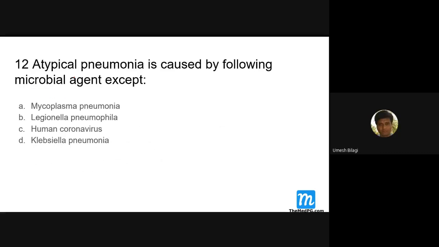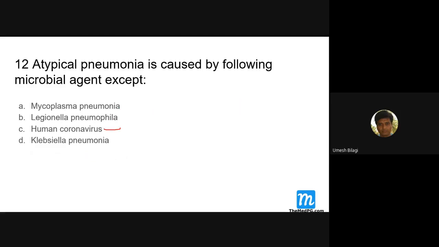We'll come to atypical pneumonia. Atypical pneumonia is caused by the following microbial agents except: you tell me which of them is not a cause for atypical pneumonia. Klebsiella, yeah. Atypical pneumonias are basically caused by intracellular organisms. Klebsiella is not intracellular.